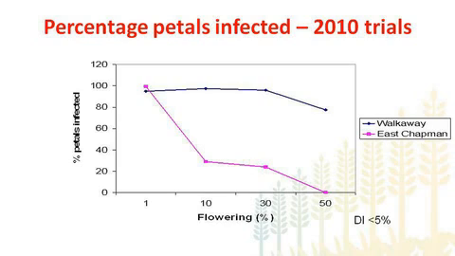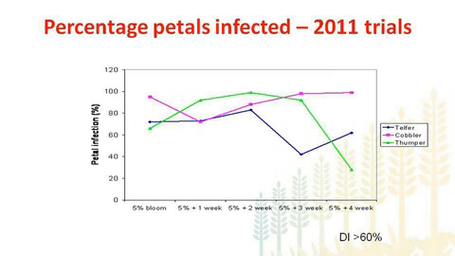So we repeated this experiment in 2011, but this time we used three different varieties: early, mid, and late maturing varieties. The idea was to look at whether the flowering time has an effect on reducing the disease severity. For example, especially in the case of late maturing varieties, whether they can escape disease by avoiding the ascospores which are released at early stages.